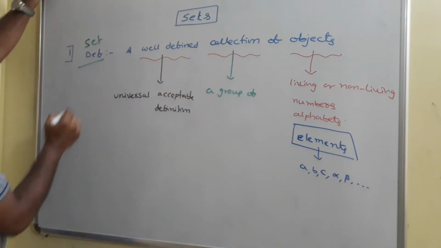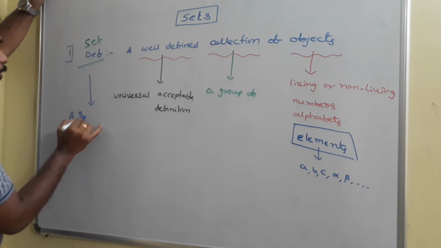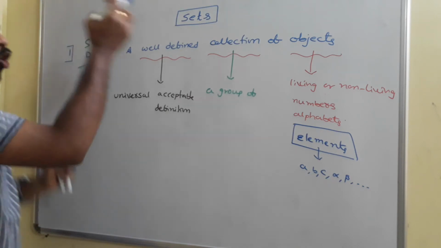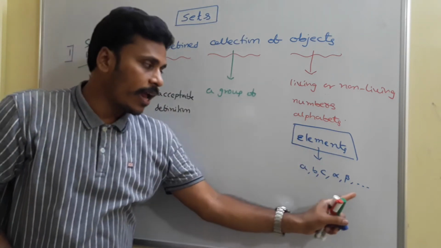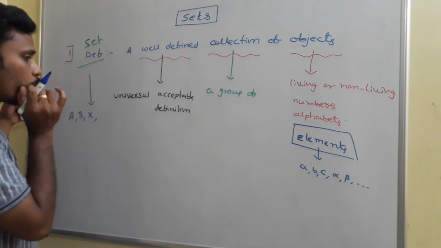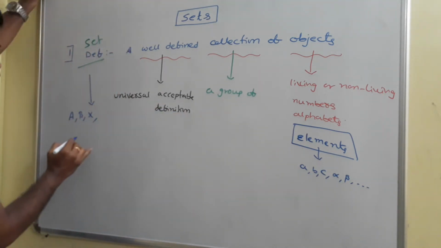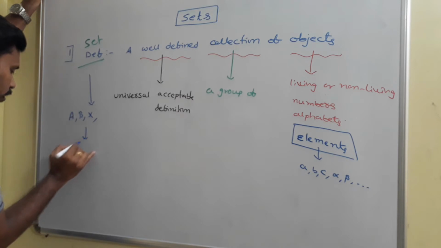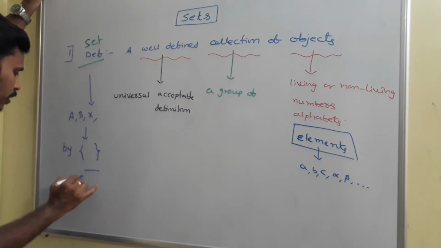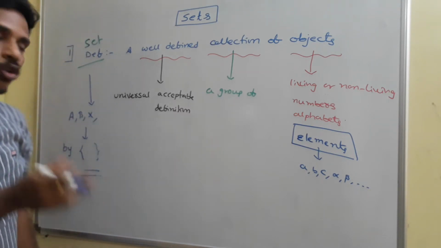And this set is usually denoted by capital English alphabets. A set is usually denoted by capital English alphabets, and its objects are mentioned as elements, and they are represented by these small English alphabets. To enclose these elements in a set, we use this particular notation. We represent the set by these type of curly braces, which are useful to enclose the elements of that particular set.